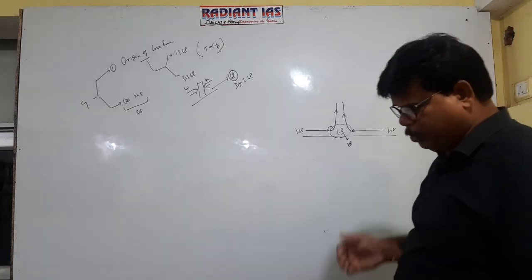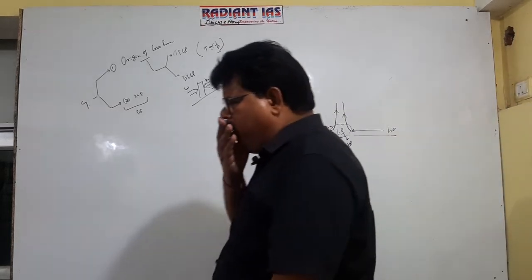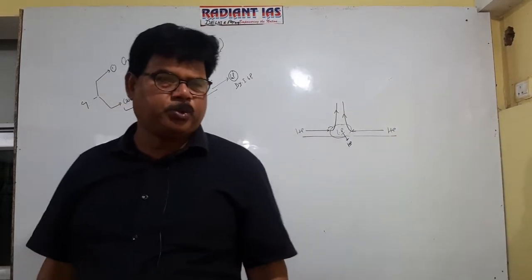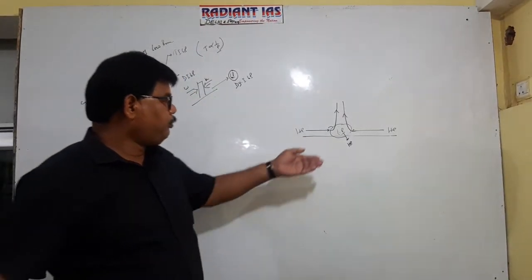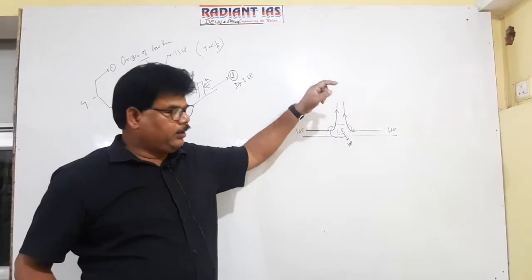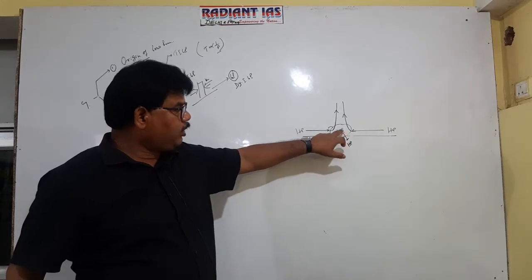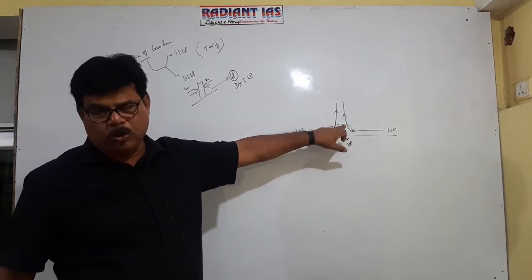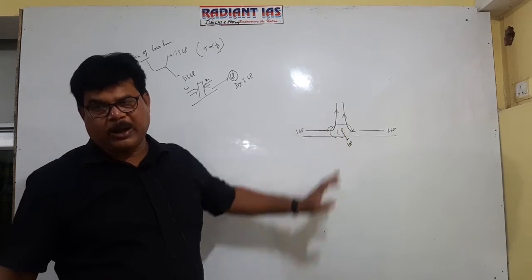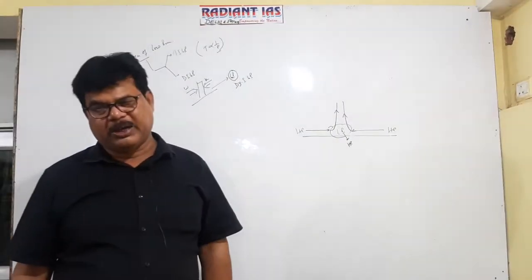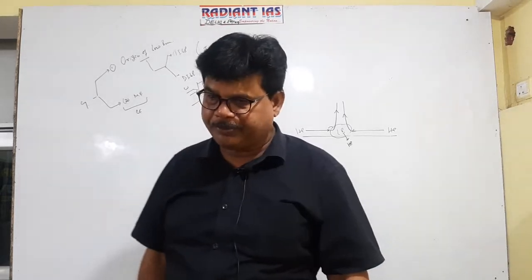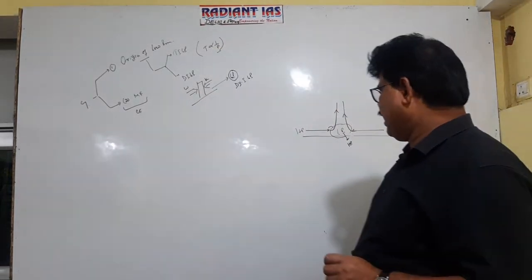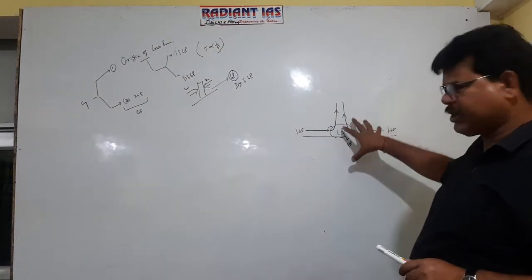But if Coriolis force is available there, then the Coriolis force diverts the wind, and does not allow the wind to collide at the center. Hence low pressure is maintained. That's why Coriolis force is referred to as the maintenance factor. Getting well now, right? So you see, actually, this is a cyclone.